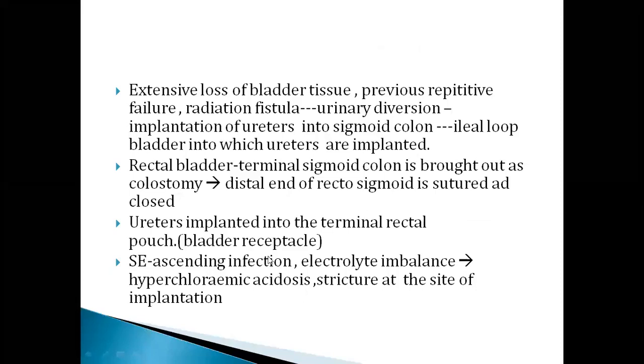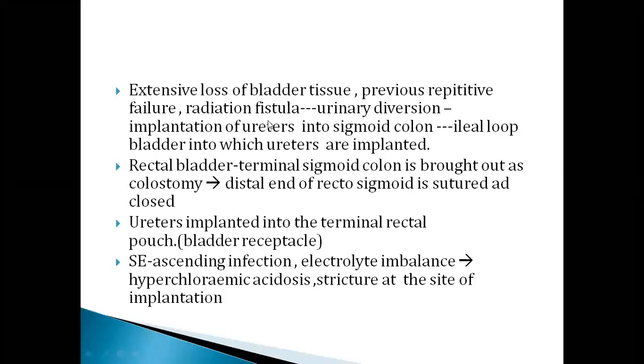So when there is extensive loss of bladder tissue and there is previous repetitive failure, that is, the fistula repair you have done has failed, or radiation fistulas, these cases may need urinary diversion.